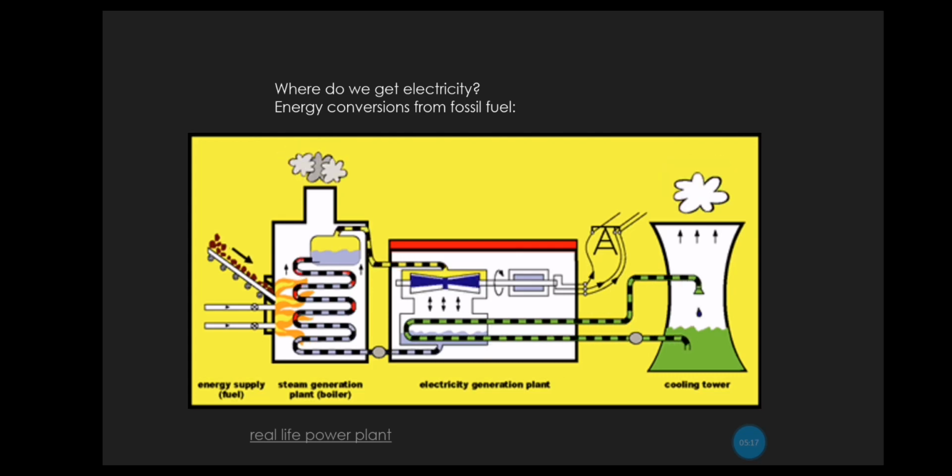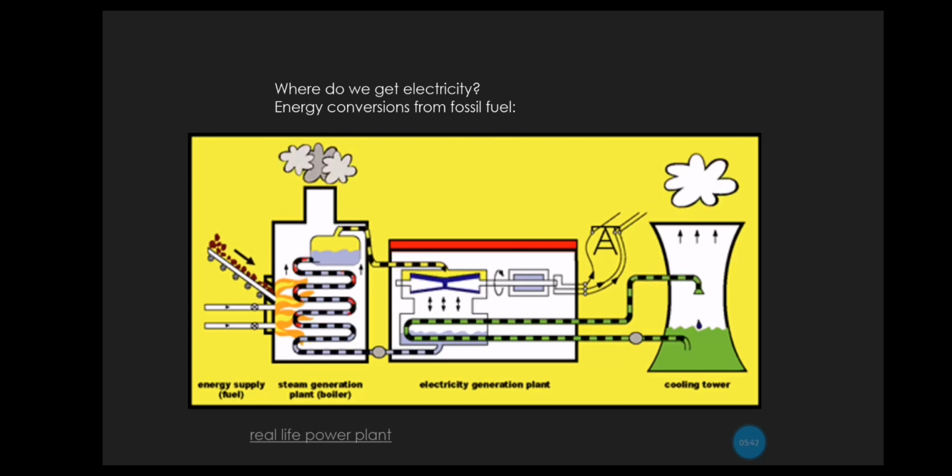Now, how do we get electricity? We have many ways. One of them is the energy conversions from fossil fuels. As you can see, we have the fuel on the left, the energy supply, and then we have the steam generation plant, the boiler, and then I have the electricity generation plant, and then I will have the cooling tower, and from here you will get the electricity. So this is the path that the fossil fuels take to be transformed into electricity.